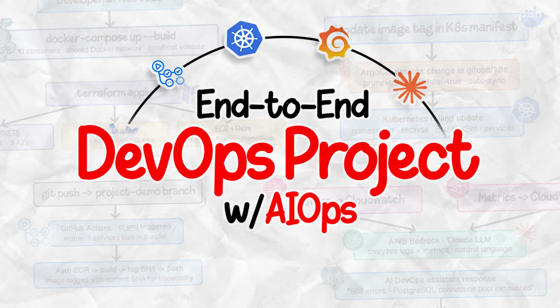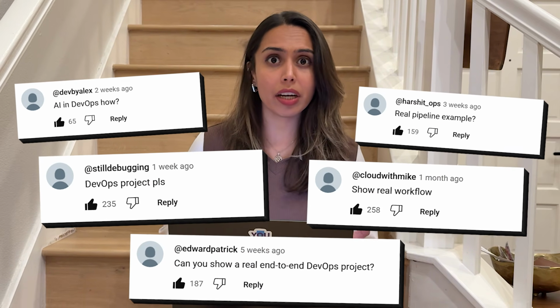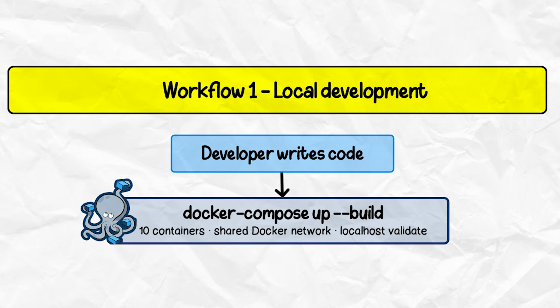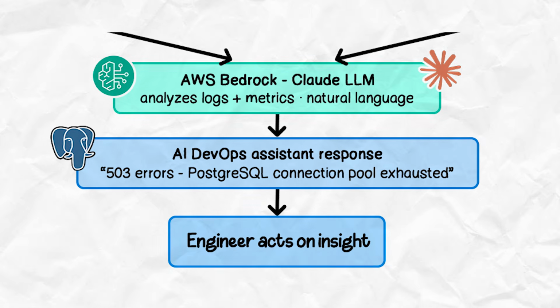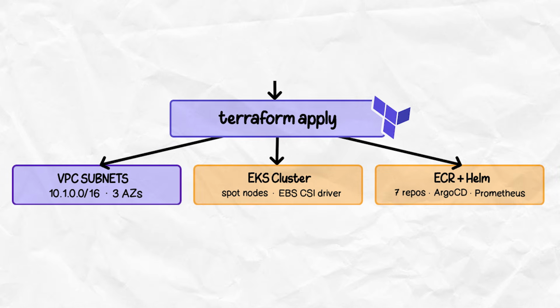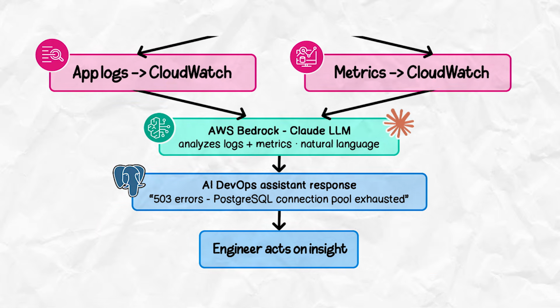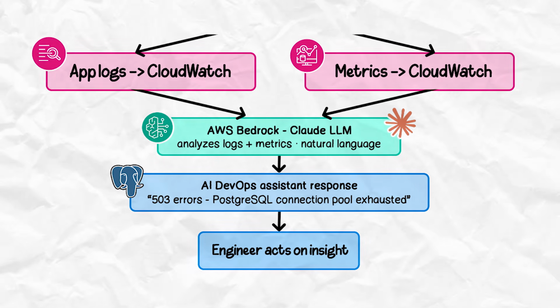Hey everyone, welcome to my first DevOps and AI series where we will be building an end-to-end DevOps project with AIOps integration so you can connect the dots where AI is being integrated into your DevOps workflows. A lot of you have been messaging me around, can you share a full DevOps project? Well, here we are. Finally, in this series, we will be building services locally, use Claude and AI tools for development and deployment, migrate the system into cloud, set up a whole CI/CD pipeline, automate with GitOps workflows, and in the end, we will be putting AIOps in practice.